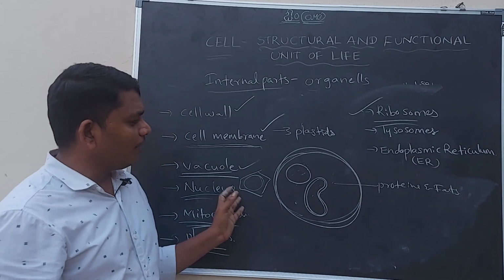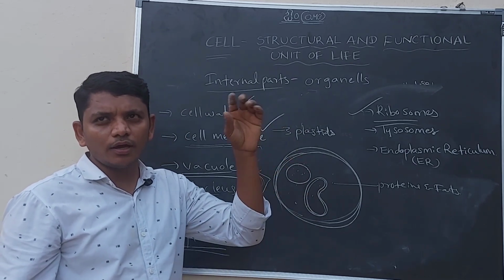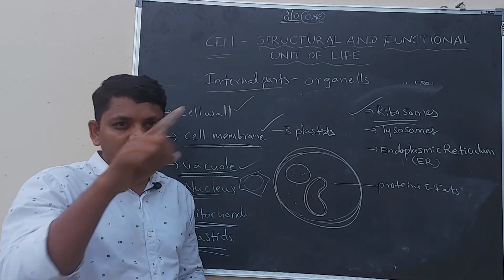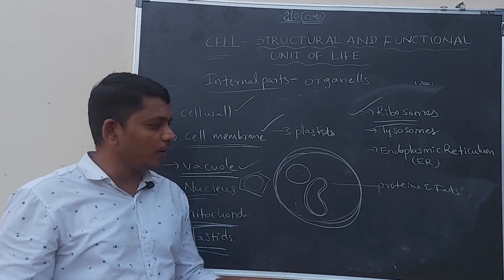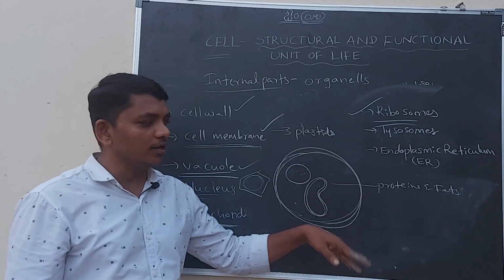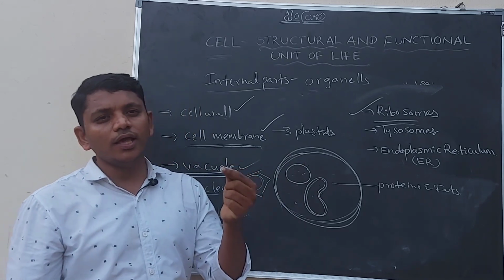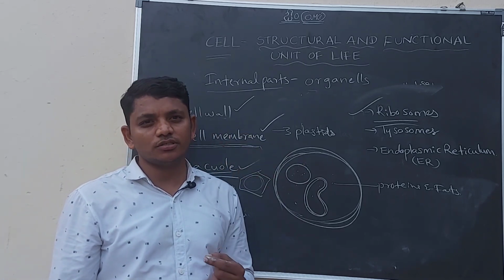You know, many organelles are there in the cell. All these organelles have membranes around them. All these membranes are made up of proteins and fats. These proteins and fats are synthesized by the ribosomes. So here I am summarizing about ribosomes again. They are tiny particle-like structures.